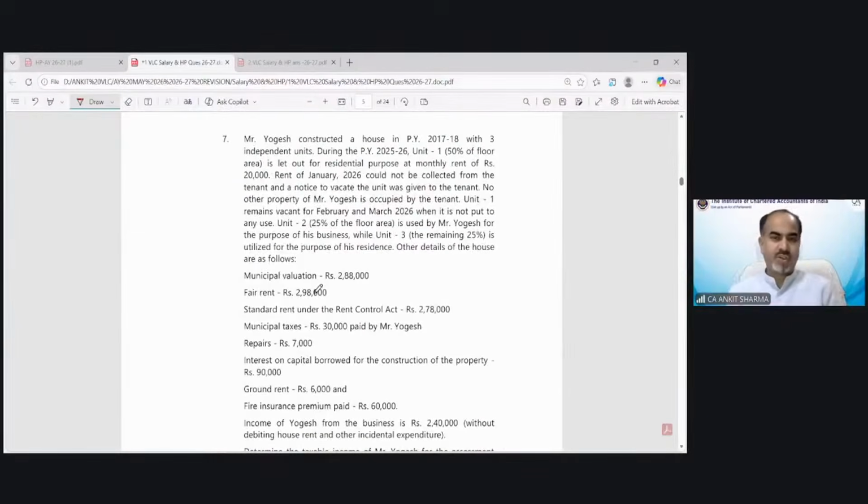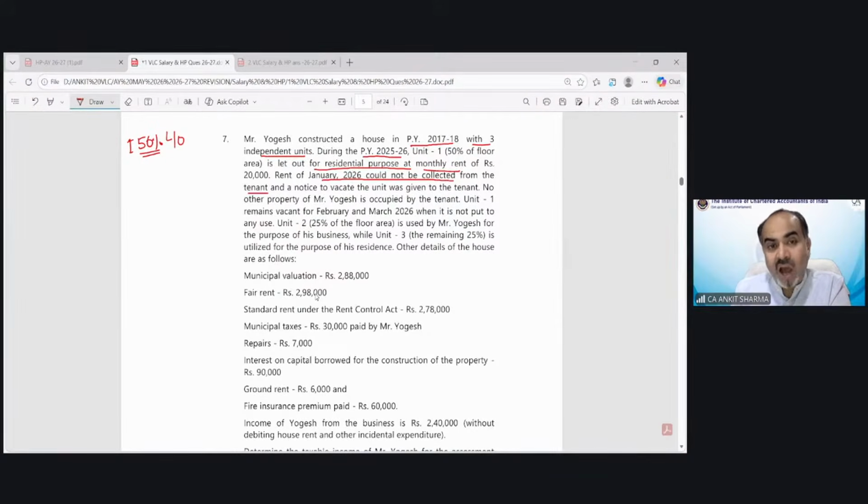Moving on to next question. Question number 7. Yogesh constructed a house in previous year 17-18 with 3 independent units. Now, this is a very interesting question, a good question to solve. During the previous year 25-26, unit number 1 consisting 50% area is let out for residential purpose at a monthly rent of 20,000. So till now, it is let out. Rent of January could not be collected from the tenant.